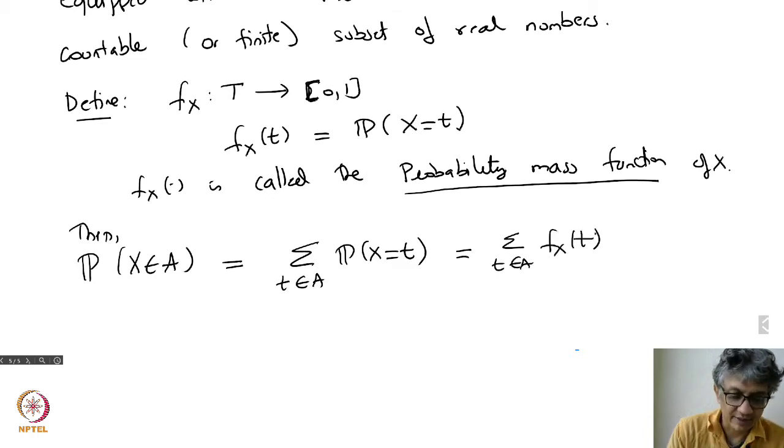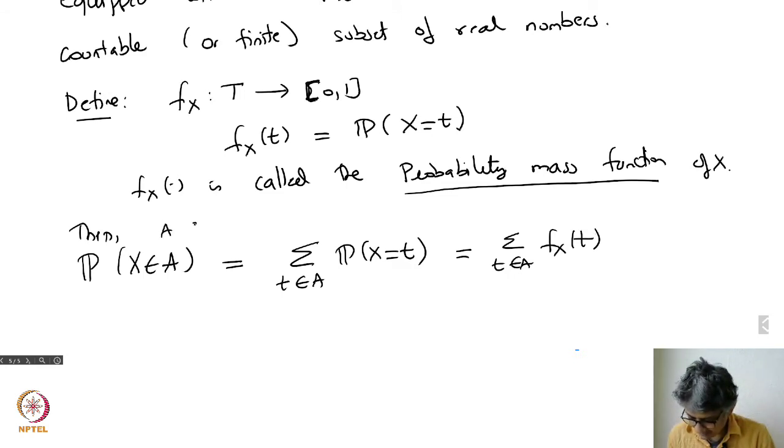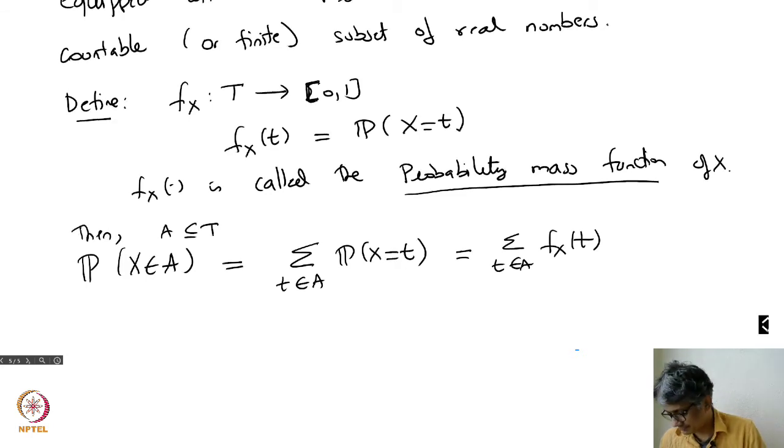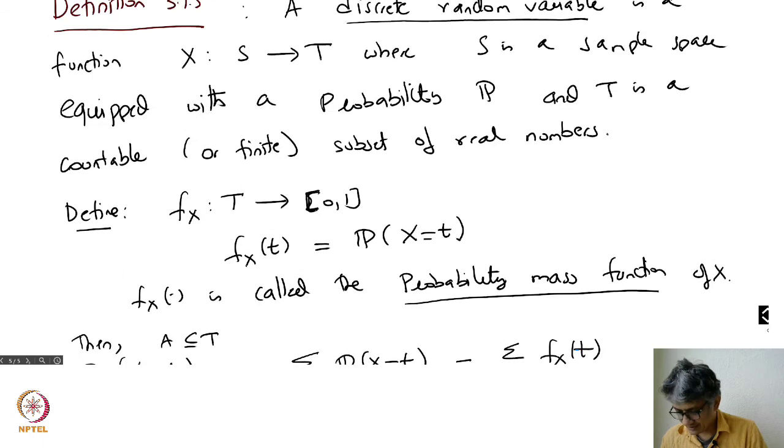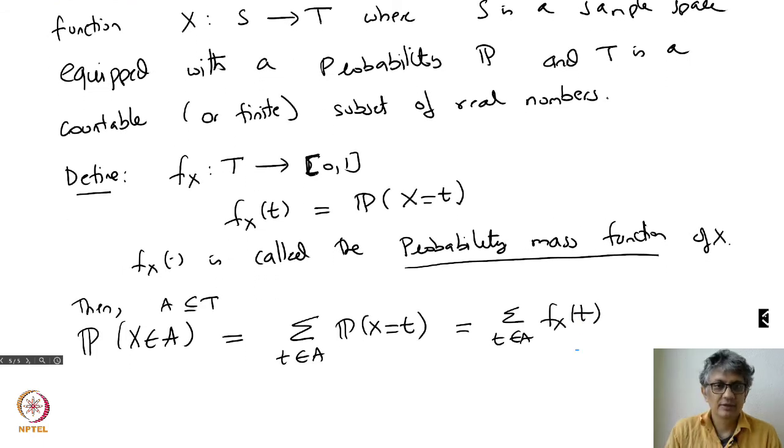So you can use the function f sub x to do this, where A is an event in T, so A is a subset of T. These are two aspects of a random variable that we use again and again. We'll identify the probability mass function and then get the answer.